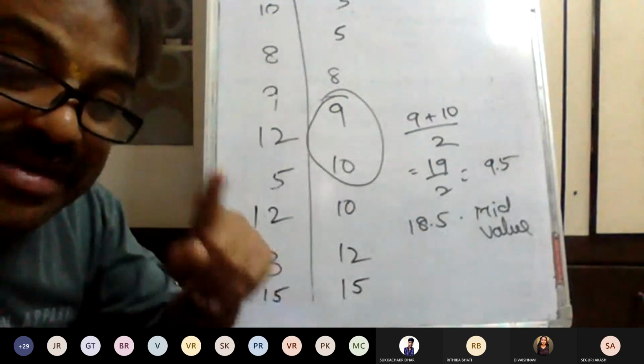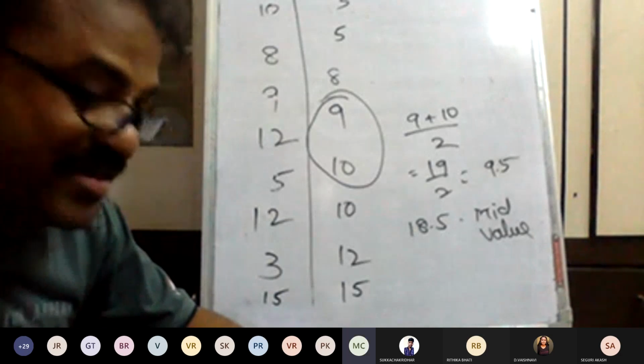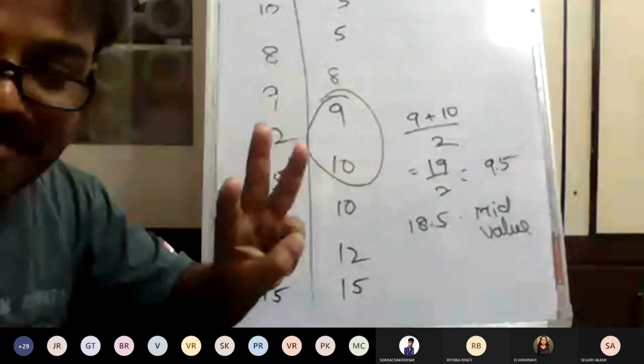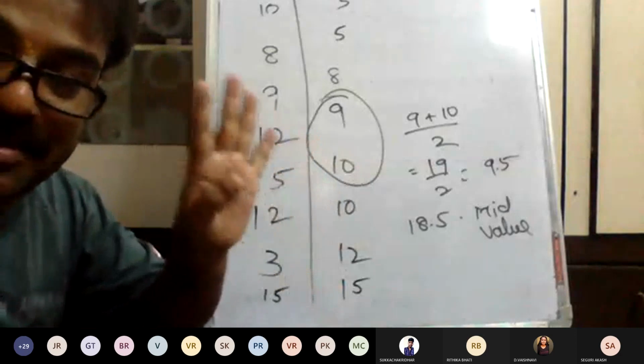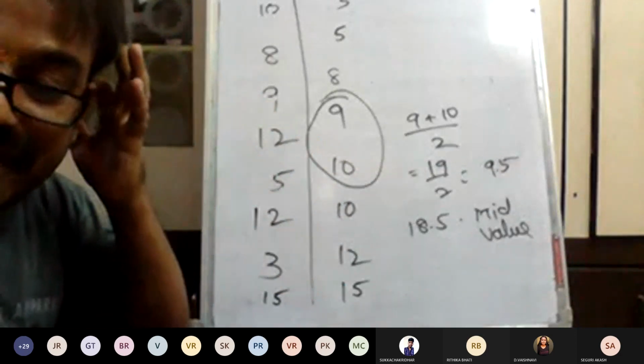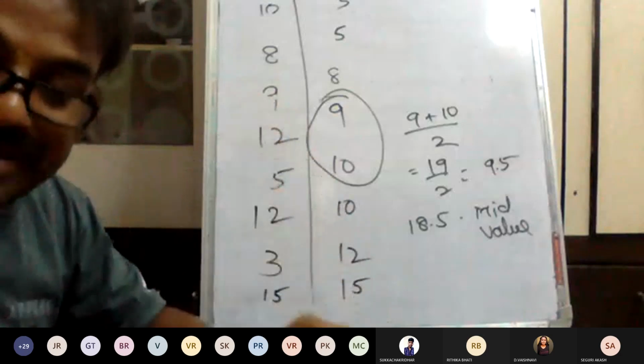In which series is this one? Individual. Very good. We have 3 series. Remember, median, all problems up to even correlation. We have 3 series: individual, discrete, and continuous series.